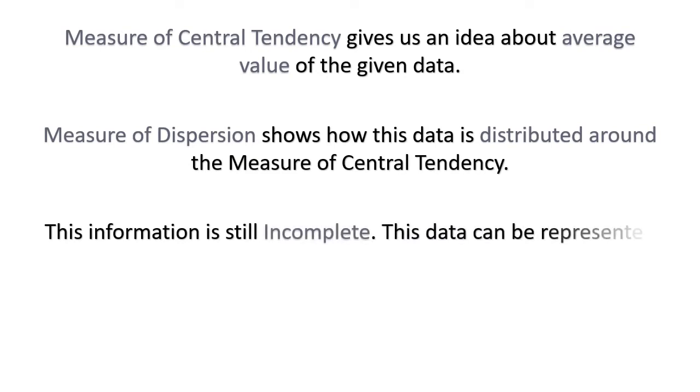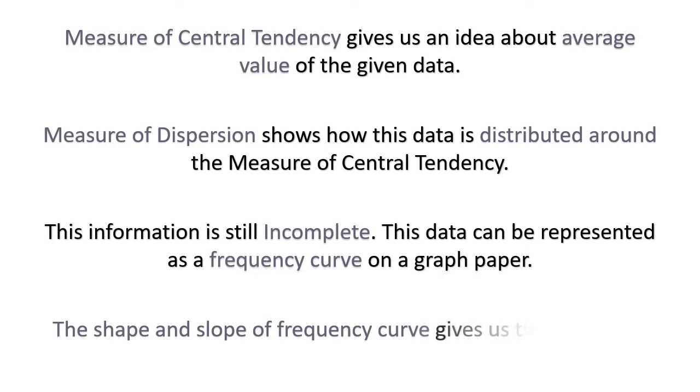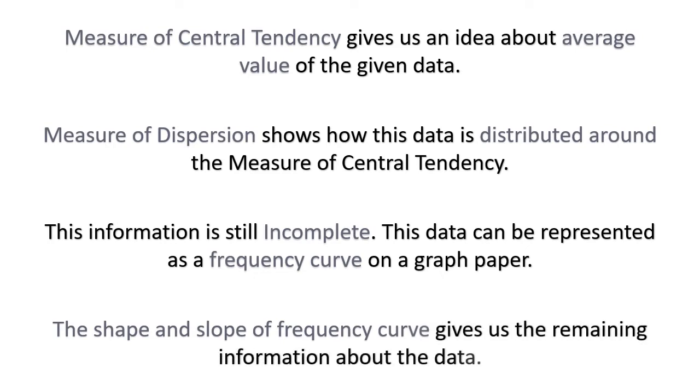This data can be represented as a frequency curve on a graph paper, and then the shape and the slope of this frequency curve gives us the remaining information about the given survey. So the deciding of the shape and slope of a frequency curve is basically calculating the skewness. Let's see.